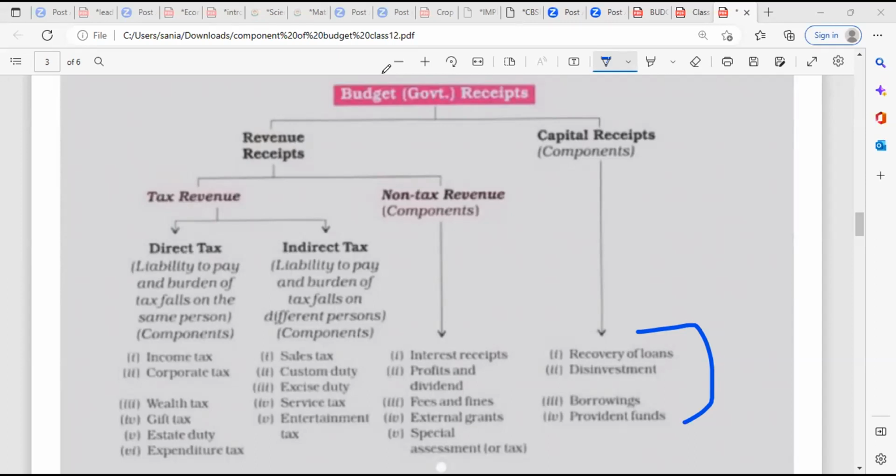Non-tax revenue: interest receipts, profit and dividend, fees and fines.